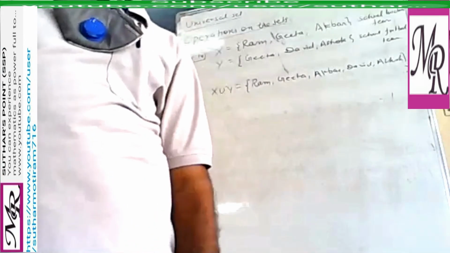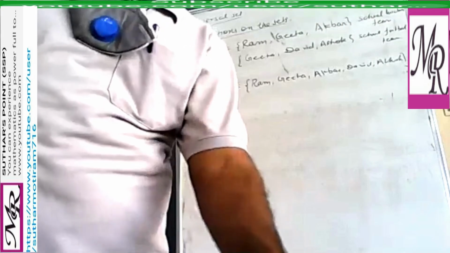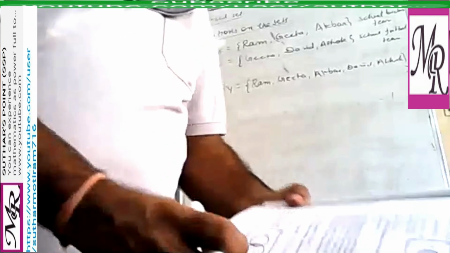This is the interpretation of the standard definition of the union of two sets. We have written the definition.